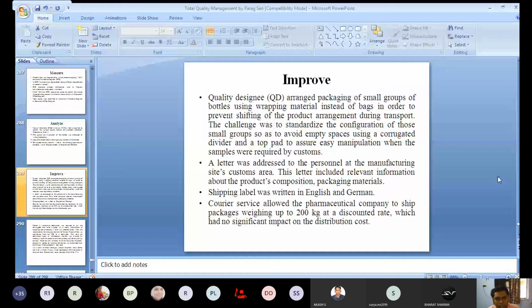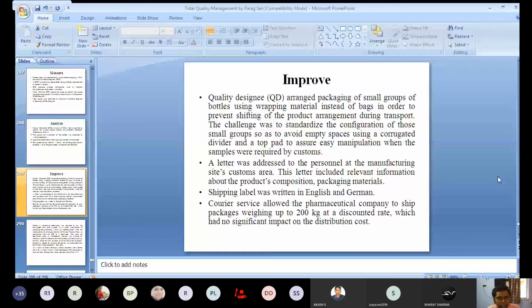Then the second thing that they are adopting is a letter addressed to the personnel at the manufacturing site's customs area. This letter included relevant information about the product's composition and packaging materials.